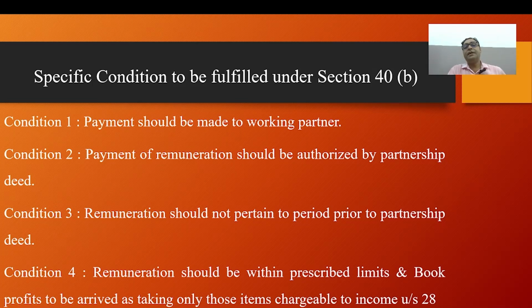Let's say a company is a partner in a firm. A company cannot be termed a working partner when it is a partner in a firm. A director or shareholder of the company can very well be an employee of the firm in which the company is a partner. Salary and remuneration paid by the firm to such an employee would be totally outside the ambit of the disallowance under section 40 clause B.